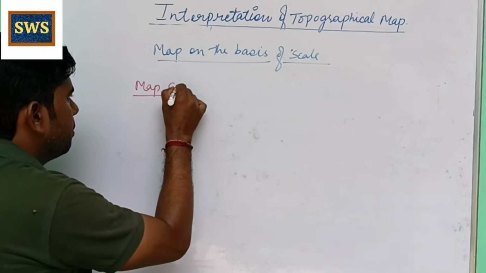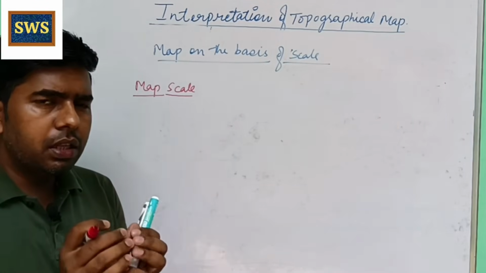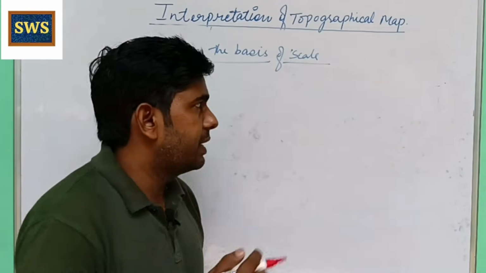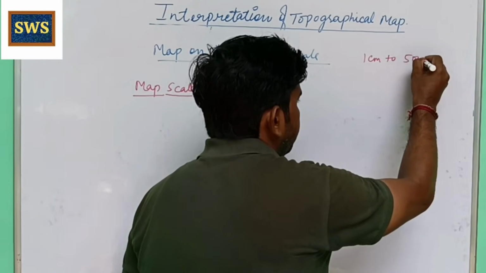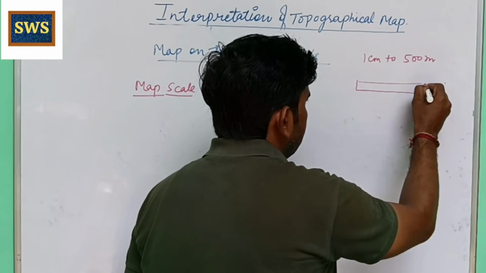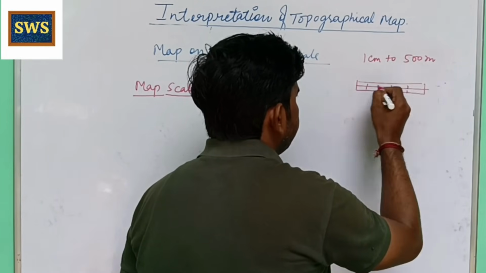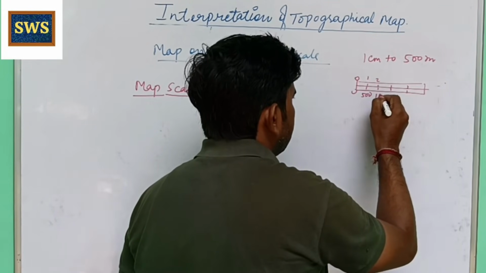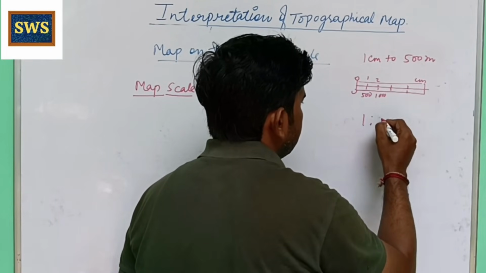Have you ever seen the bottom of a map? There is a scale given on that particular map, like 1 centimeter to 500 meters, or it is given in graphical form, or it is written like this.